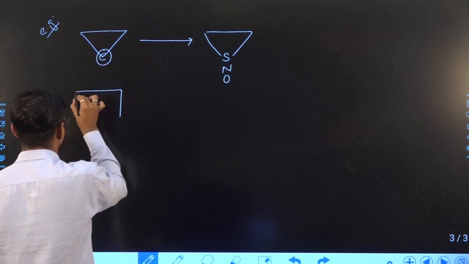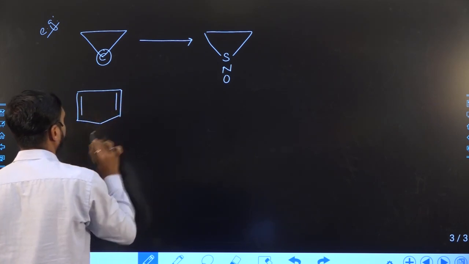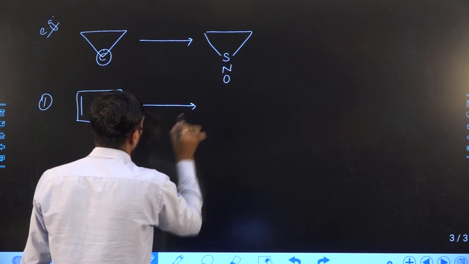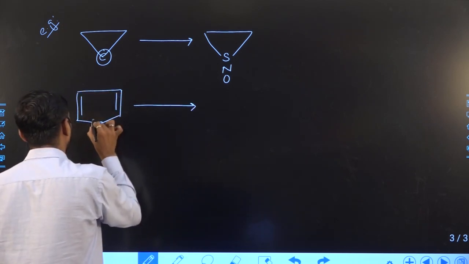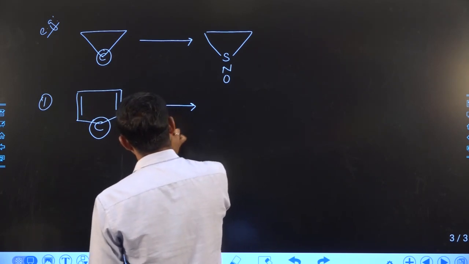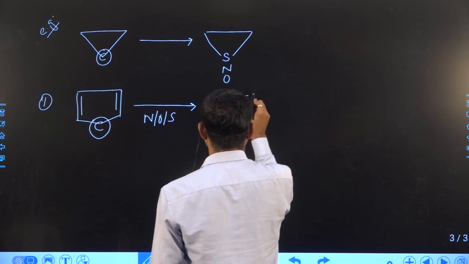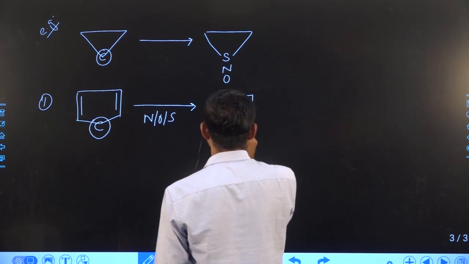Here in this case, this carbon is replaced by either nitrogen, oxygen, or sulfur, and then the compound will become like this.